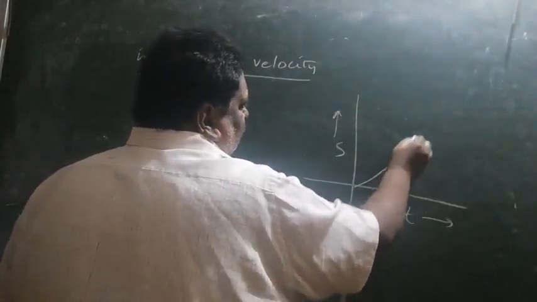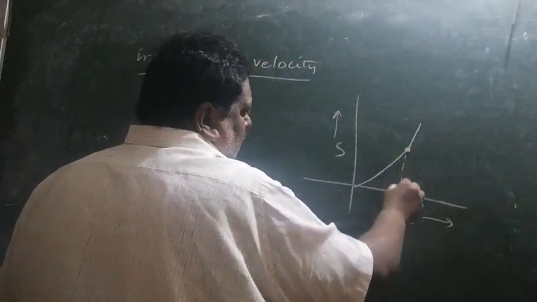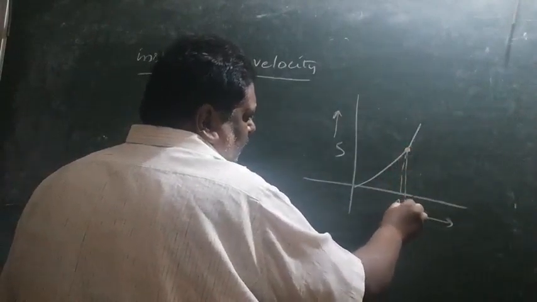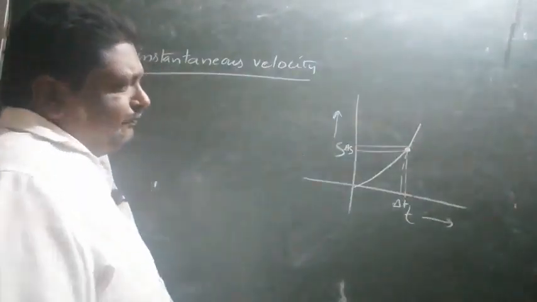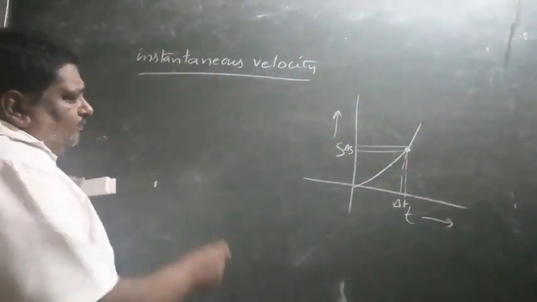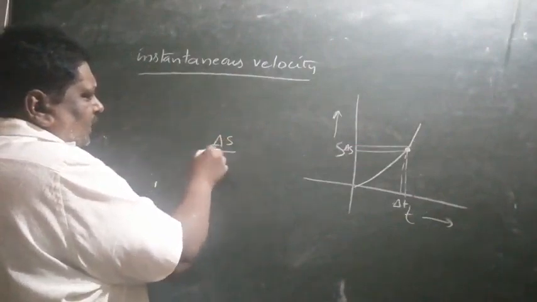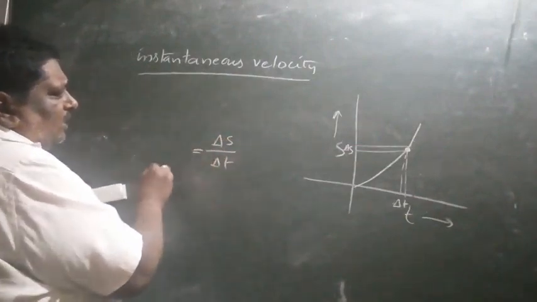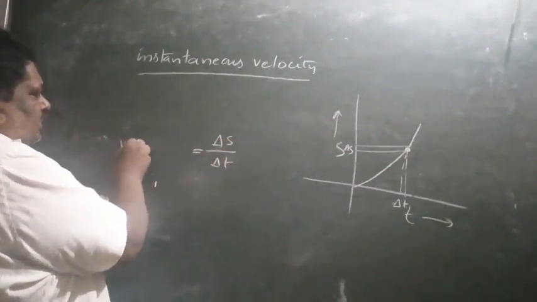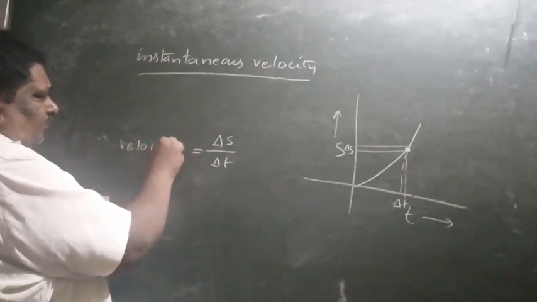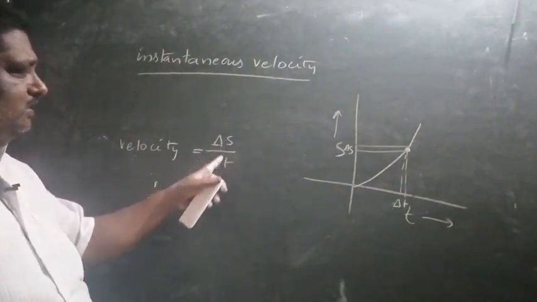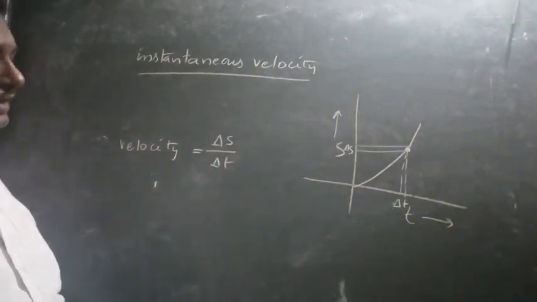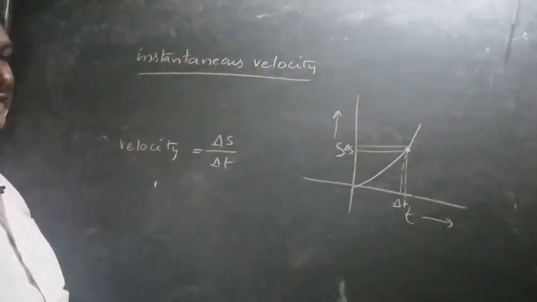At a particular instant of time, there is delta t and delta s. Therefore, delta s by delta t, change in displacement by change in time, is called velocity.